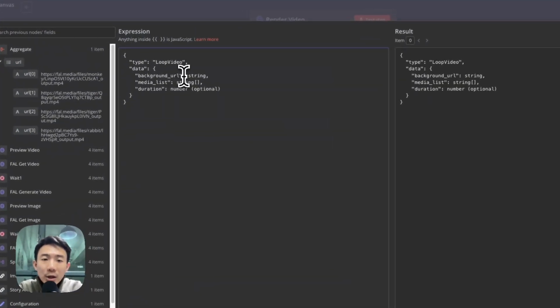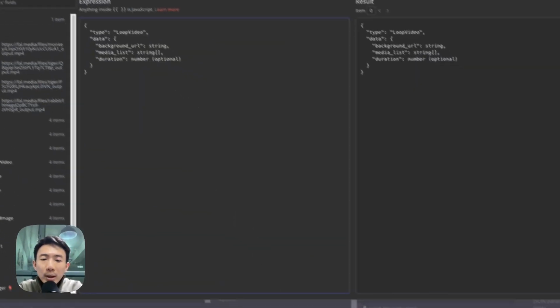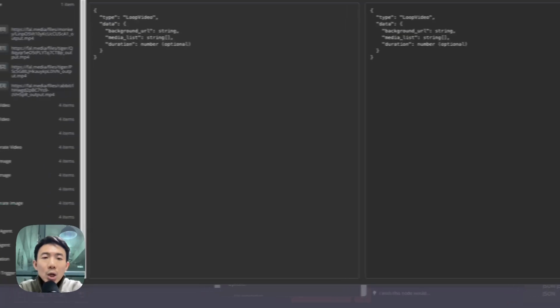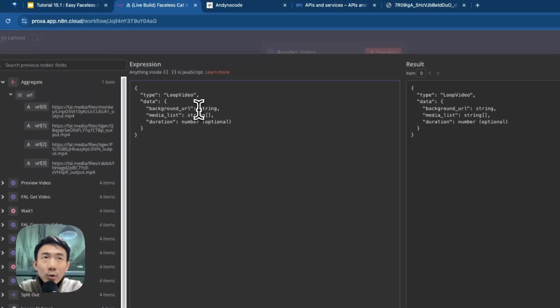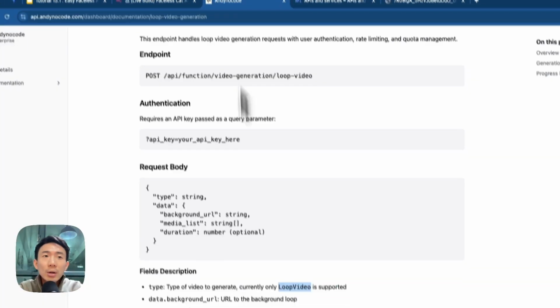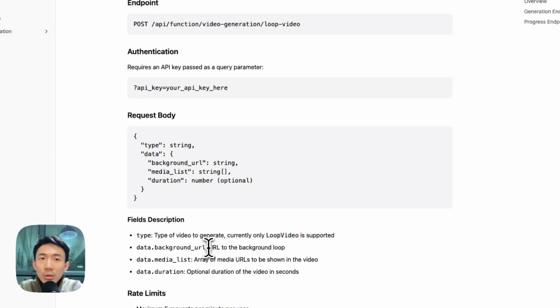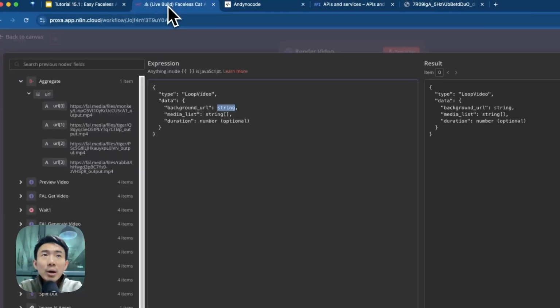And then the next item would be the background URL. Again, we need another string value here. Let's take a look. It means the URL for the background music, actually.